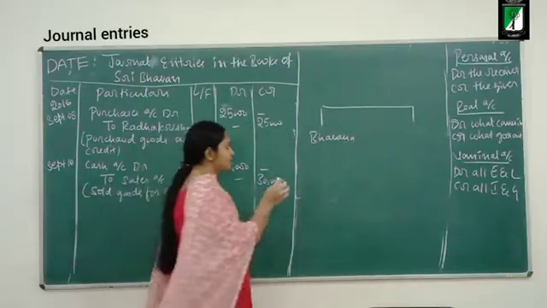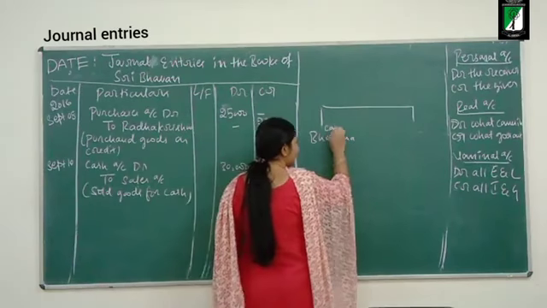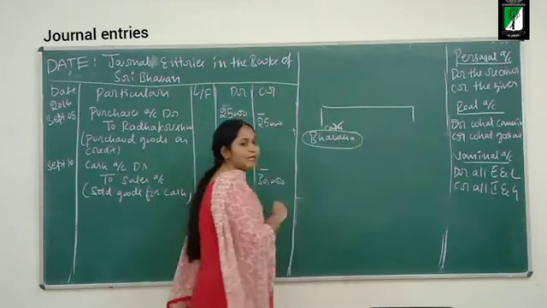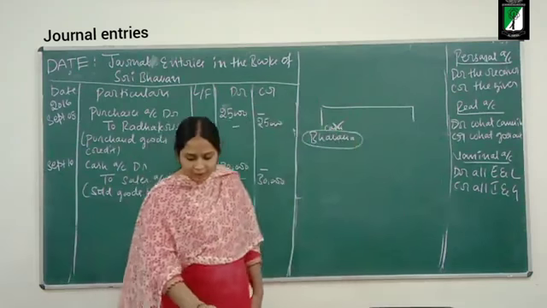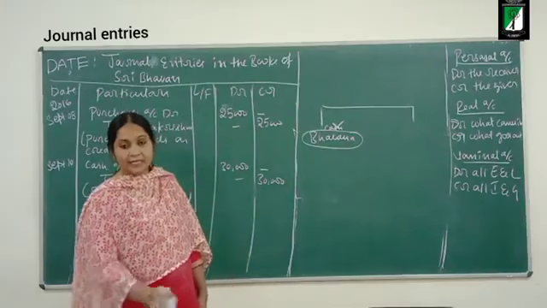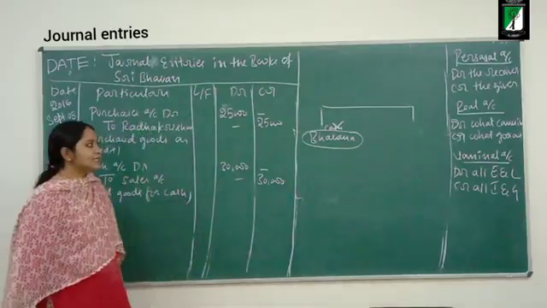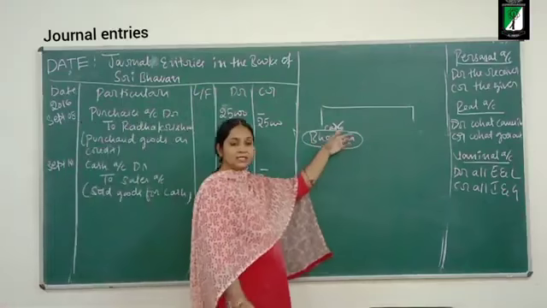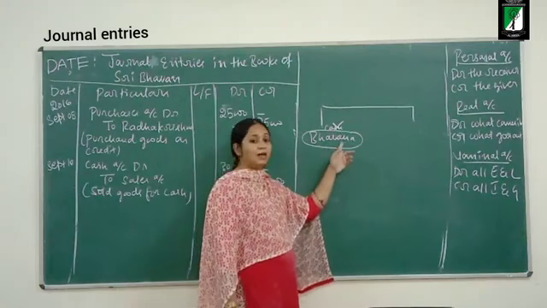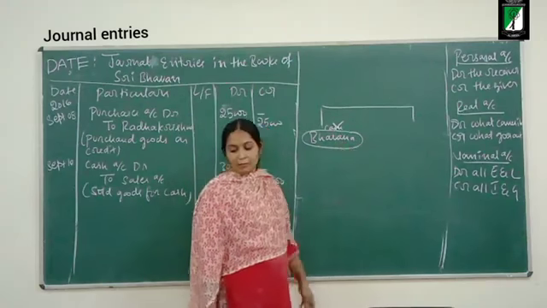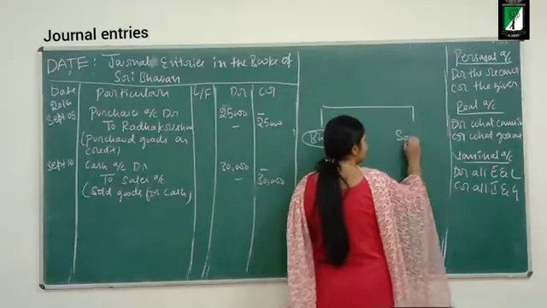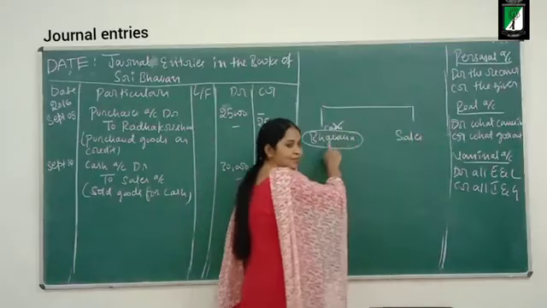Business is not receiving cash. So instead of cash, what should I write? I should write the name of the party. Why? What type of sale is this? It is a credit sale. So business is not receiving cash. Instead, Bhavana is receiving the goods. What is going out of the business? What is the business giving? Sales.